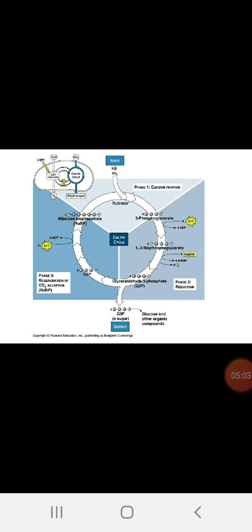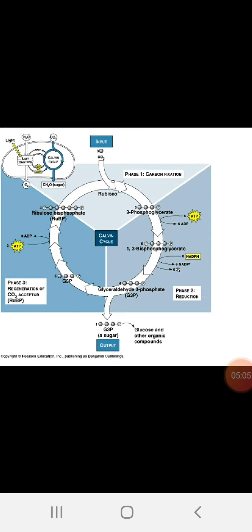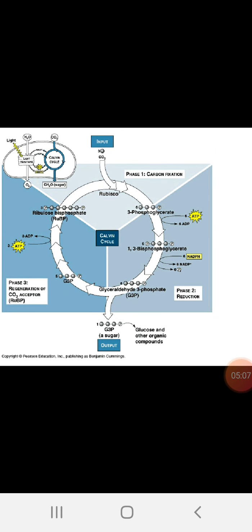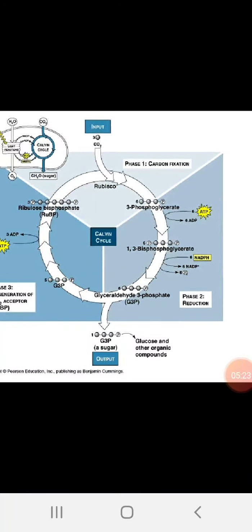In this small diagram we can observe at the left side the grana, this chloroplast section. There at the left side it is the light reaction. The product of the light reaction feeds the Calvin cycle for the formation of sugar. In the main diagram, the input, in the upper corner, is carbon dioxide. It is accepted by the Rubisco enzyme and RUBP.